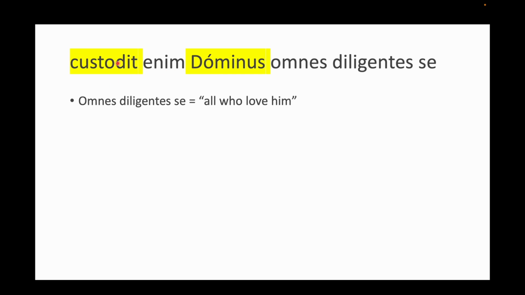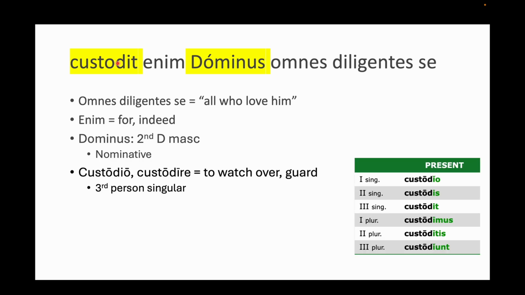So let's break this up. Enim just means for or indeed. So dominus, in the nominative case. Then the verb is custodio, or custodire, which means to guard or to watch over. Let's have a look at its conjugation here, the present tense, first, second, third person singular, and then the plural ones. And we can see that custodit is actually the third person singular. So it means he, she, or it guards.